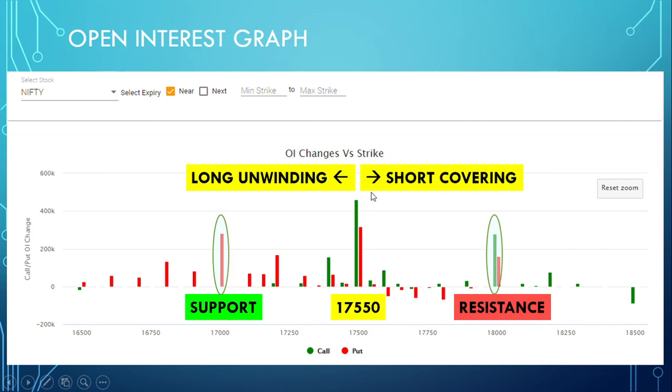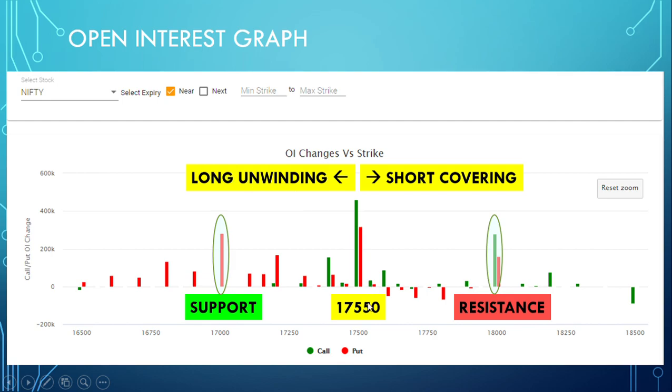Now if the market moves in this direction, towards the upside, these call option sellers will start covering their positions, even this one, and it is called short covering. Again, if the market moves towards the downside, these long positions made by put sellers will start unwinding, and it is called long unwinding.